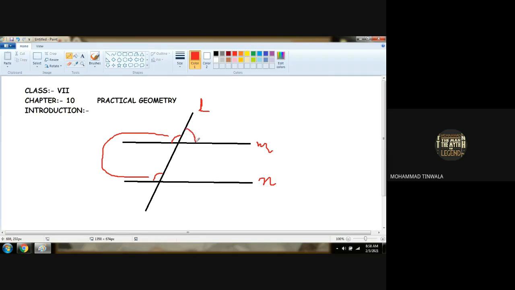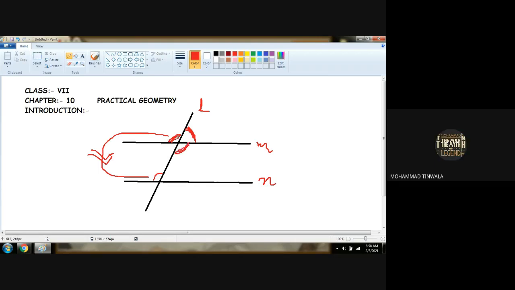Now this angle, this chapter is not related to the exam. This is to understand the content. Understood? Now this angle and this angle is what? What do you mean by these two angles? Vertically opposite angles. So what do we call this?